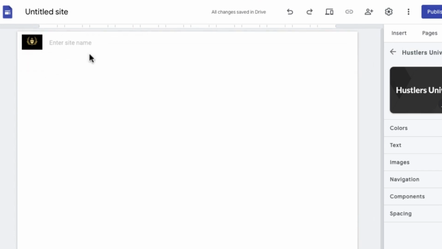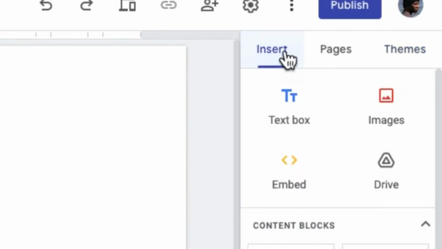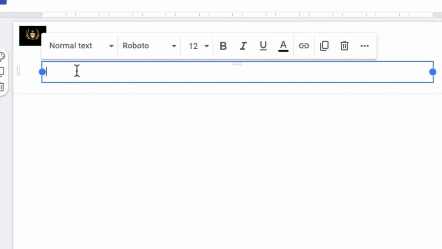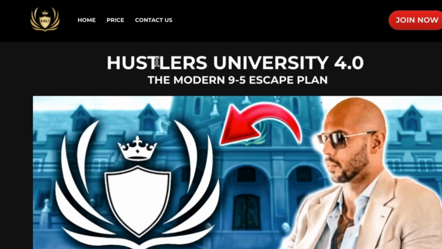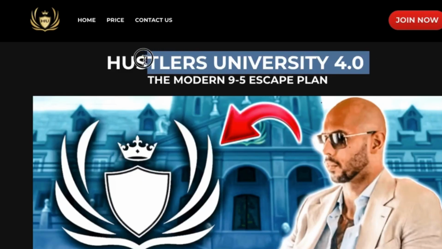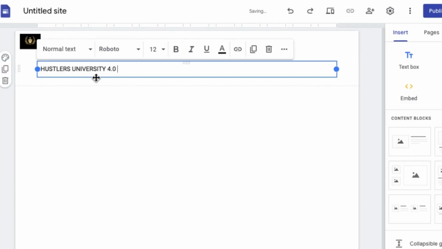So what I'm going to do is I'm going to come over to this page right here where it says insert, and I'm going to insert a text box, right? So I'm going to click on where it says text. Once you click on that, I'm going to come over to where it says the Hustlers University 4.0. I'm going to highlight this text, and once I highlight this text, I'm going to copy this. I'm going to come over to my Google site. I'm going to paste this right here.